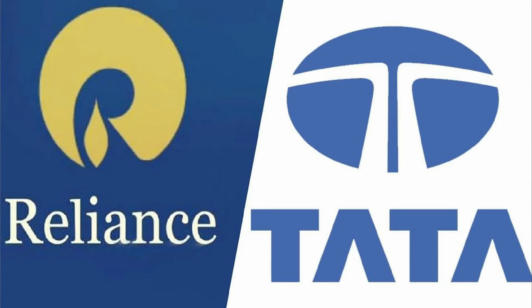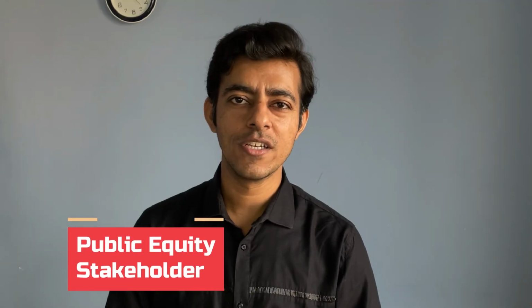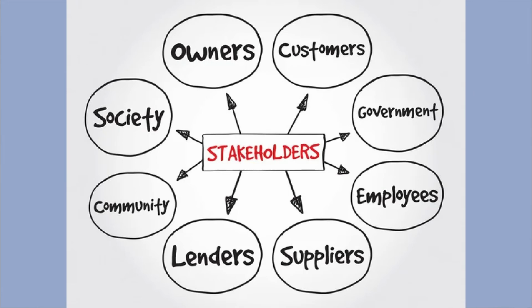If I talk from a public company point of view, let's say there are various big companies like Reliance, Tata. They also prepare their financial statements. And if you are doing investments in the stock market, you might be getting the financial information quarterly in your email account. So this financial information is shared with all the equity holders or stakeholders. So these equity holders are called stakeholders. Likewise, there are various stakeholders. So now you got the understanding of who the key stakeholders are. It can be a bank, it can be you and me if we are investing in a public company, or they can be the private equity investors in the startups or in the private limited company.